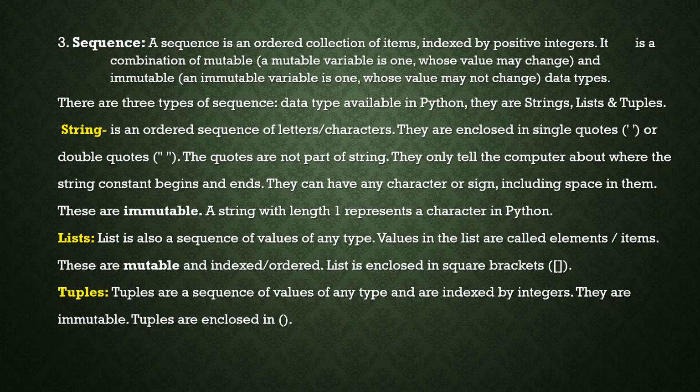So these are tuples. So strings, lists, and tuples. See here, strings and tuples are immutable, and lists are mutable. So we can change the contents of lists.